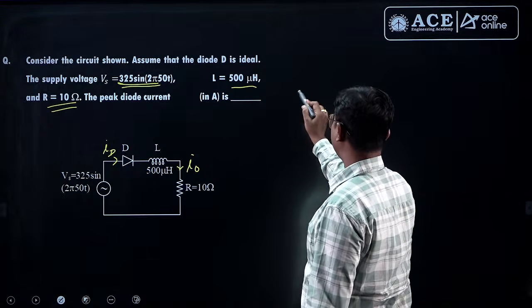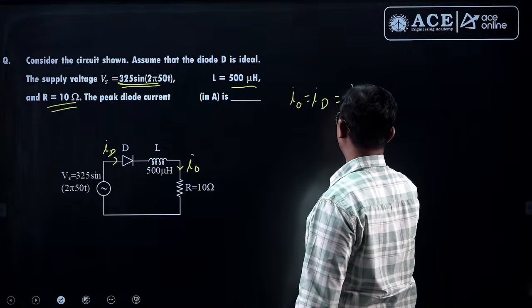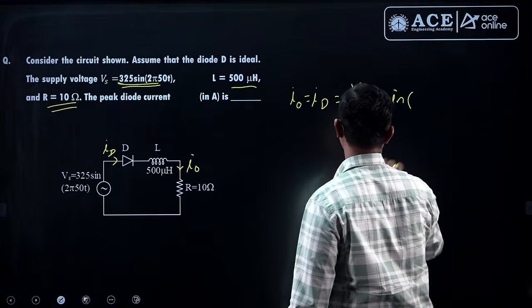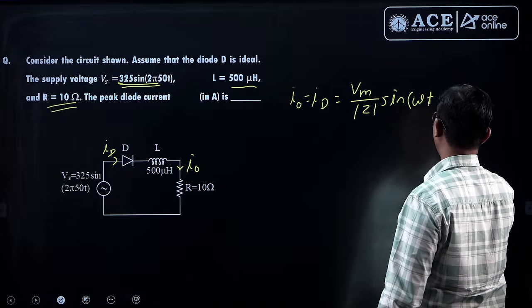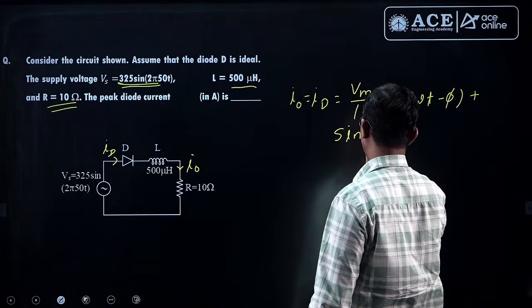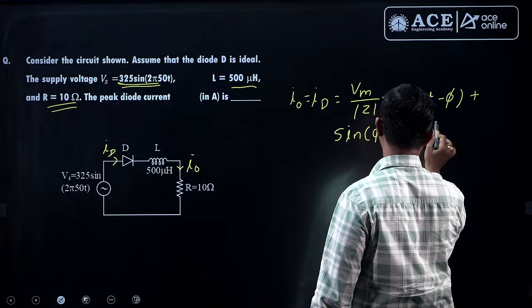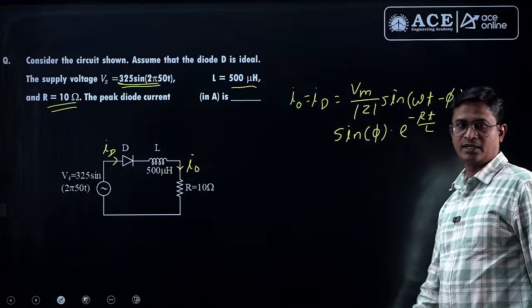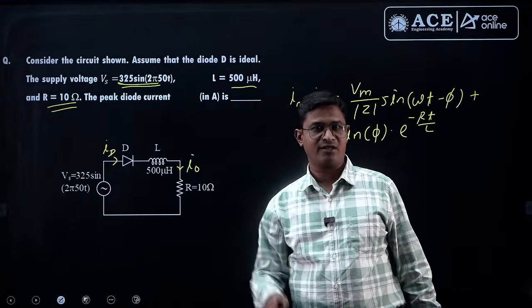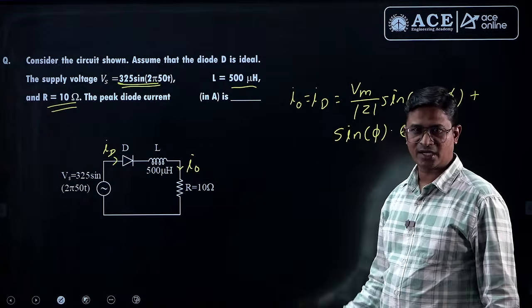If you check during our sessions we have written I0, which is equal to, in this case ID, equal to Vm upon mod Z into sine of omega t minus phi plus sine of phi into e to the power minus Rt by L. Actually we have done this RL load for controlled rectifier, but in controlled rectifier if I put alpha 0 degree, I will be getting the diode rectifier, right?